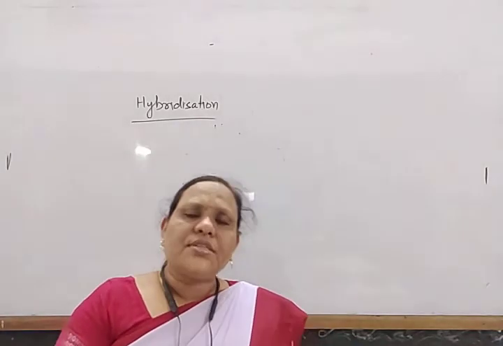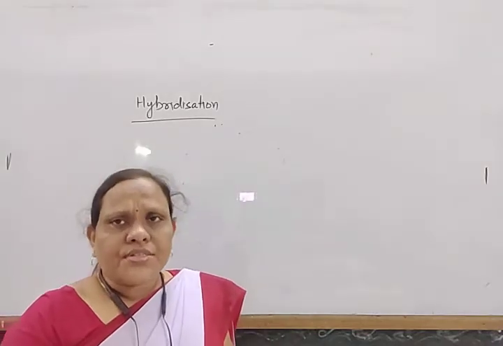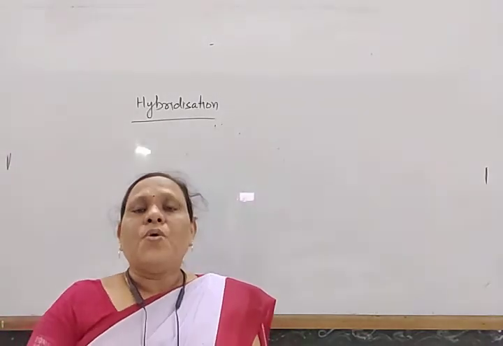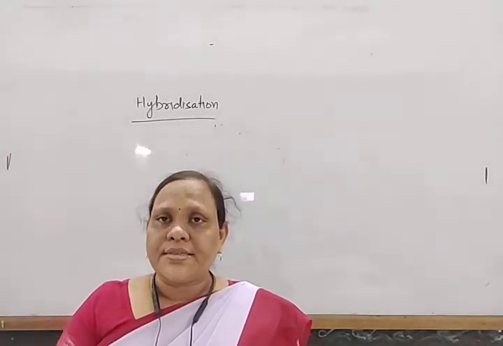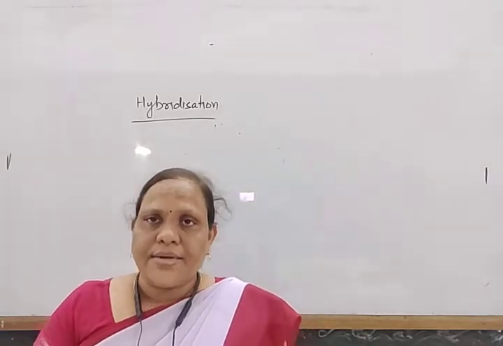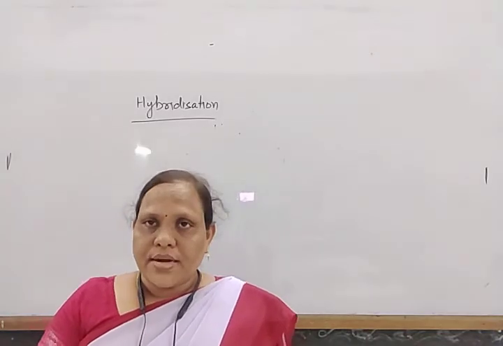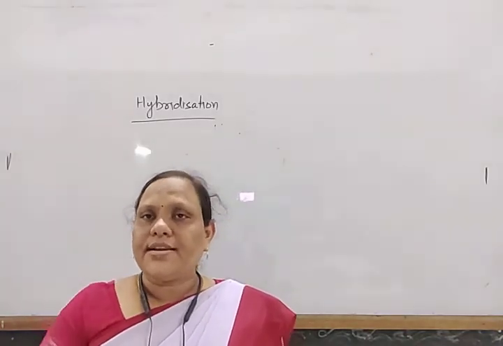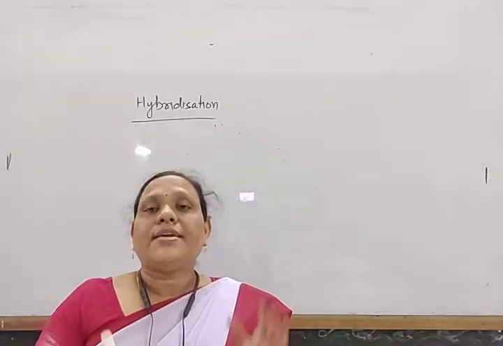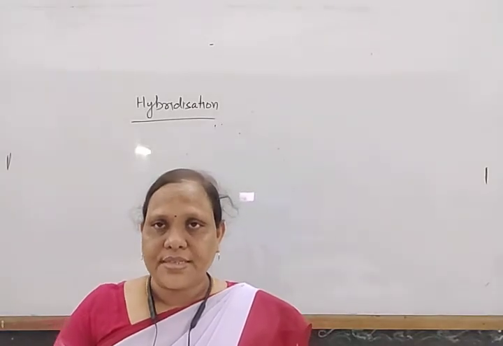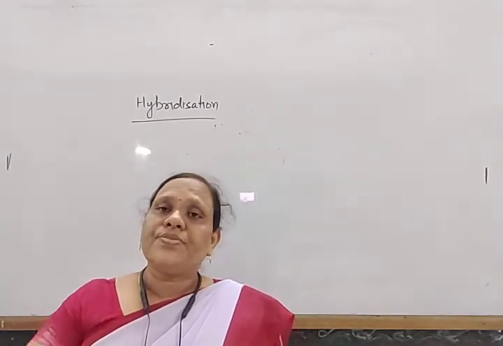What are the conditions for hybridization? Only the atomic orbitals of one atom take part; generally the valence shell orbitals of one atom take part in hybridization, not orbitals of other atoms.